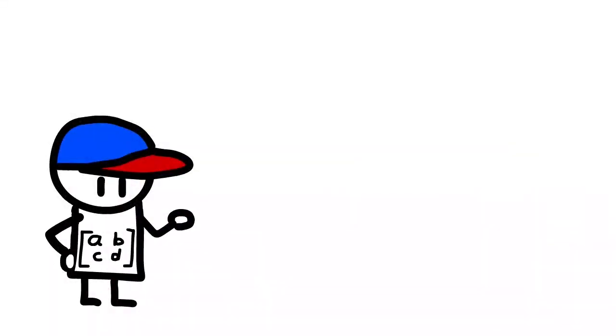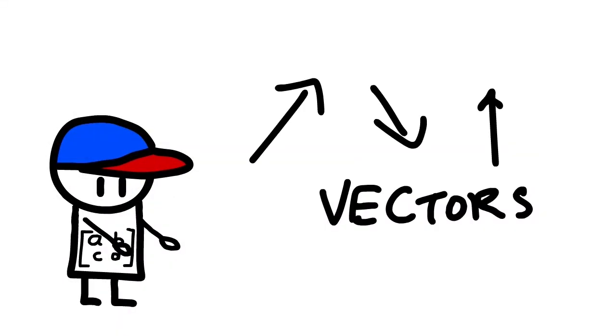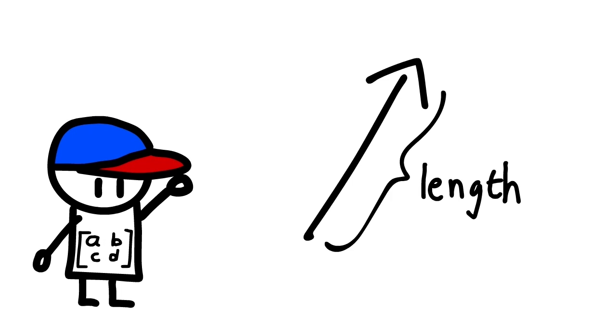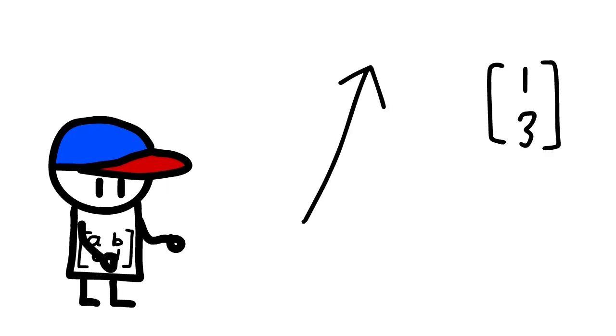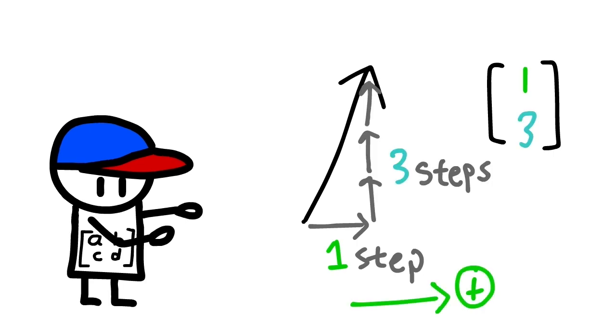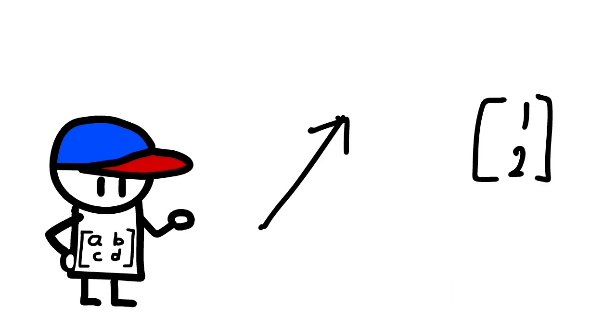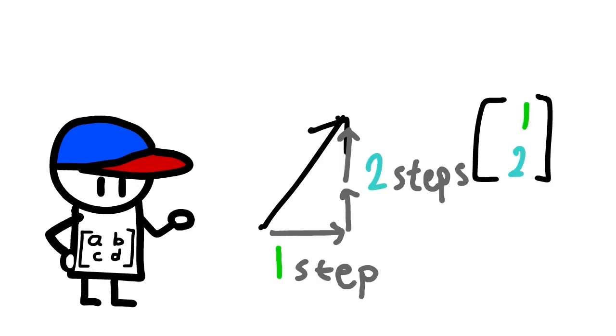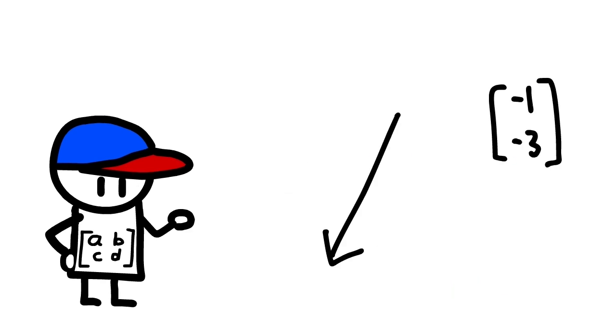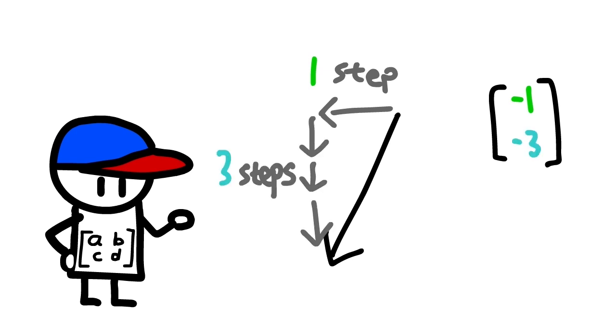But what's a vector? Well, think of it as an arrow on a plane. It has a length, called magnitude, and a direction. For example, the vector 1, 3 means that it goes 1 step right and 3 steps up, because right is usually the positive direction, by convention. 1, 2 is 1 to the right, 2 up. -1, -3 is 1 to the left and 3 down.